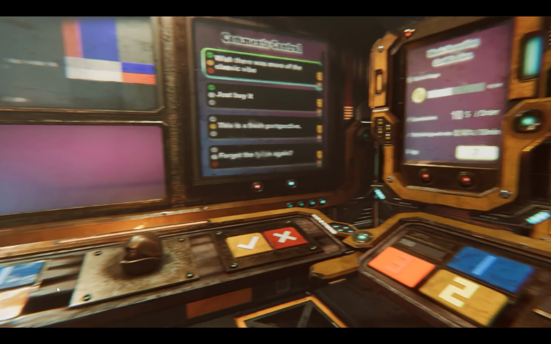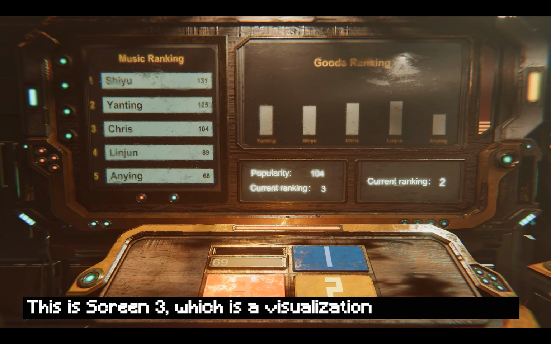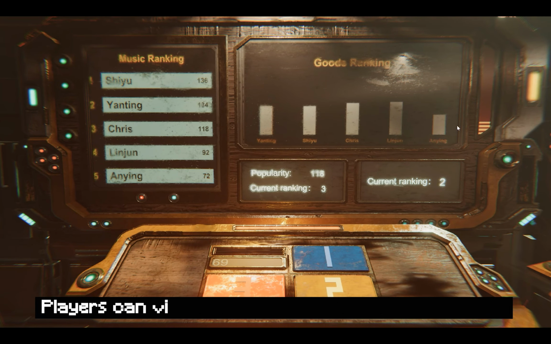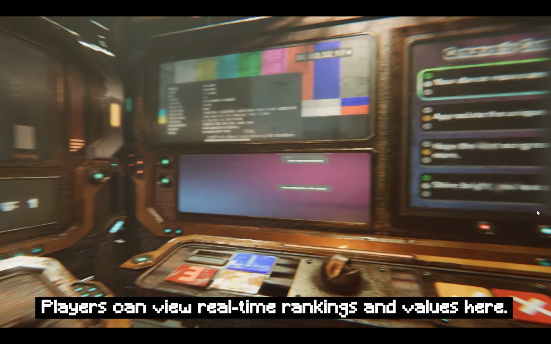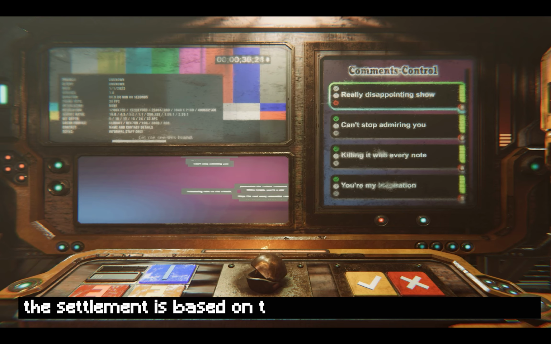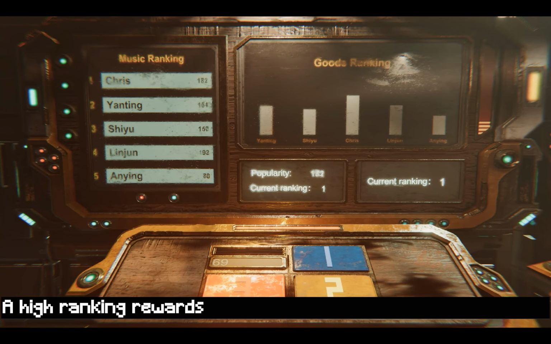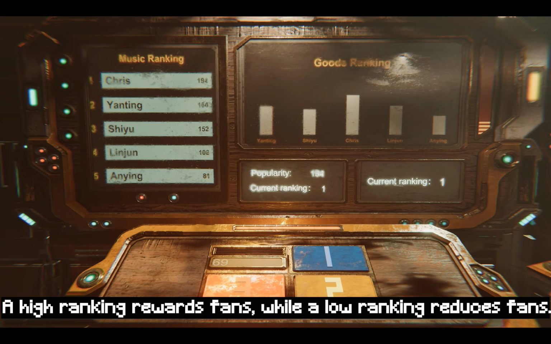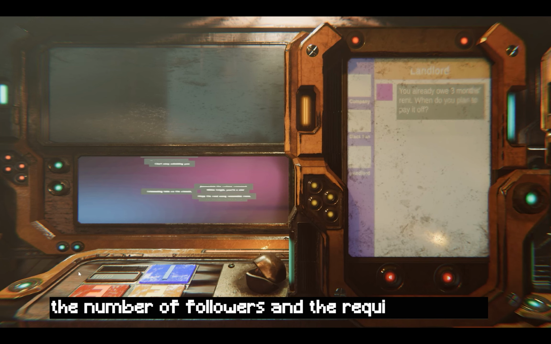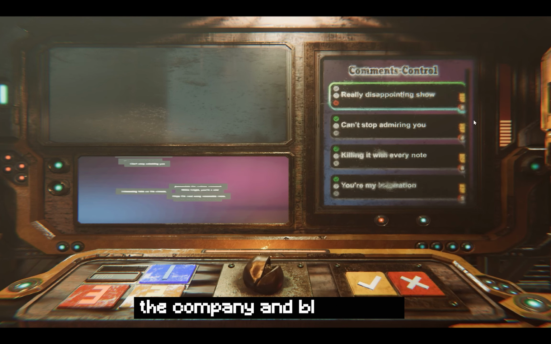This is Screen 3, which is a visualization of the sponsors, rankings and values here. At the end of each level, settlement is based on the ranking in the leaderboard. A high ranking rewards fans, while a low ranking reduces fans. After that, the salary will be settled according to the number of followers and the requirements of the company and black fans.